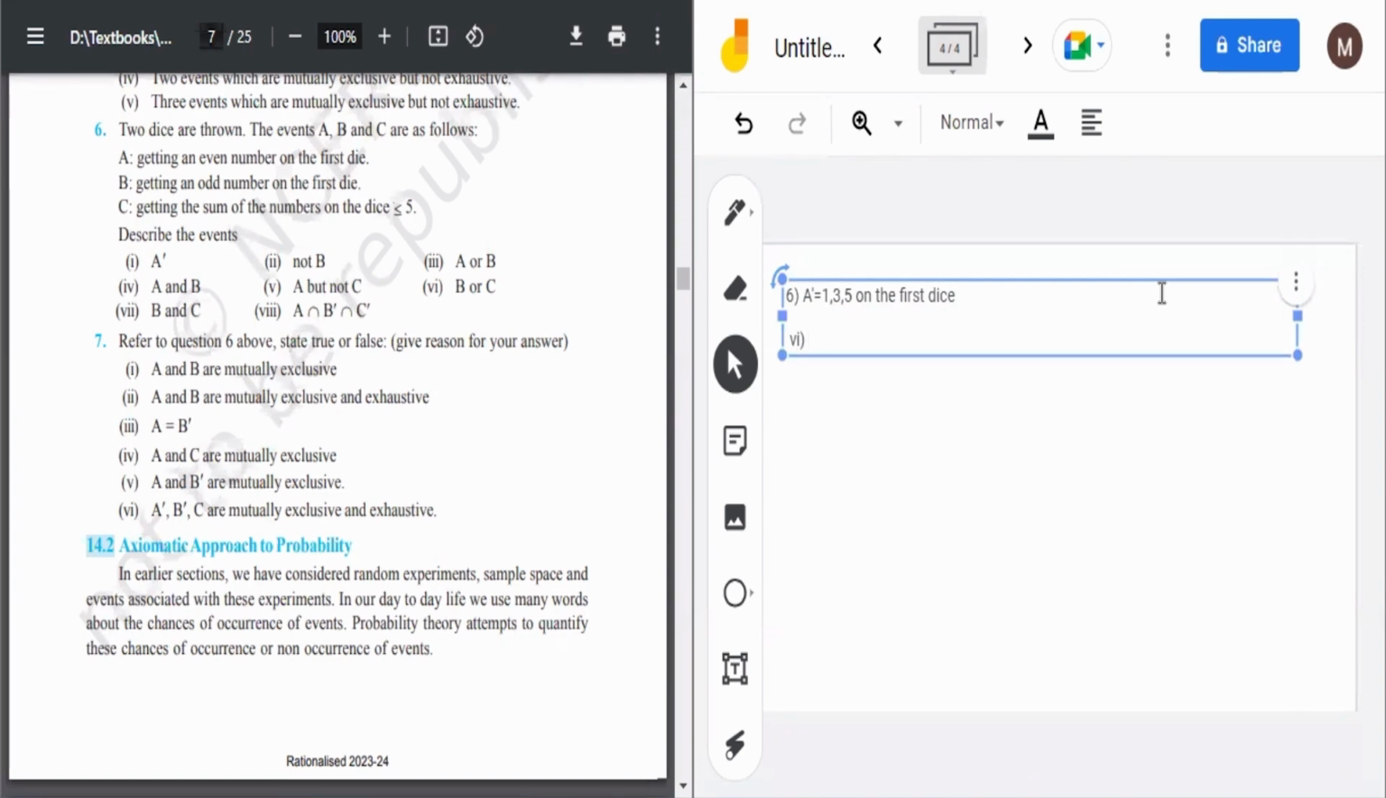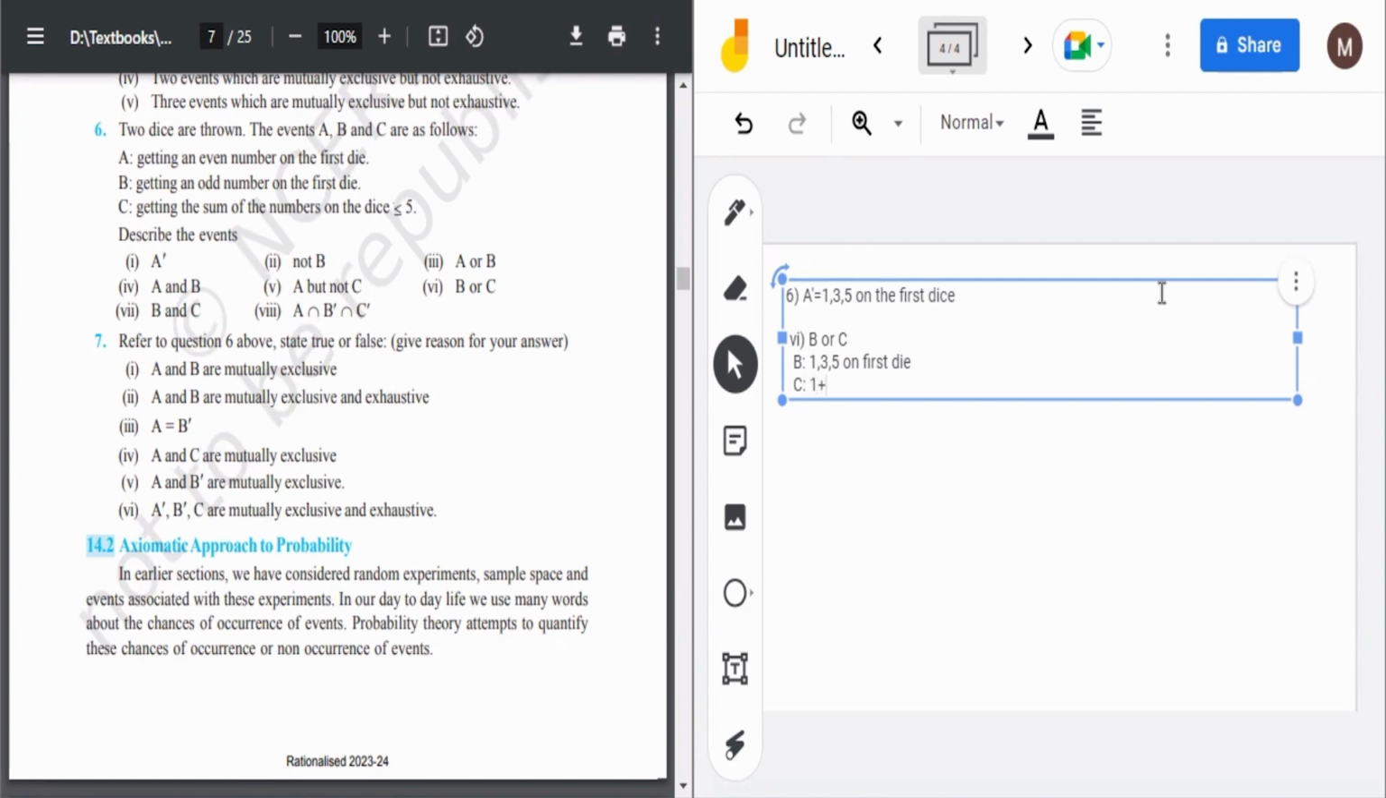सिक्स पार्ट में बोला है B और C. B और C. This is said. So how can we do this? Firstly write what is B. B is getting an odd number on the first die. So 1, 3, 5 on first die. Okay. Then what is C? C is getting the sum of the numbers on the dice less than equal to 5.